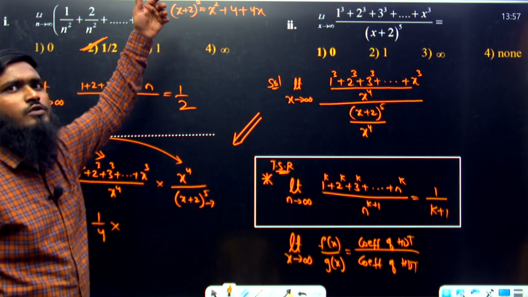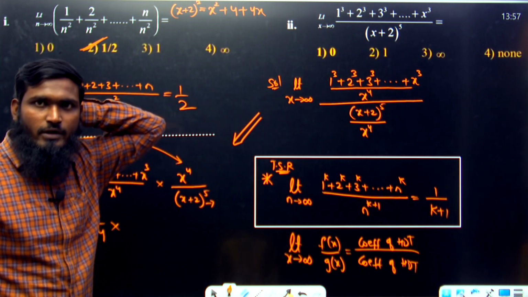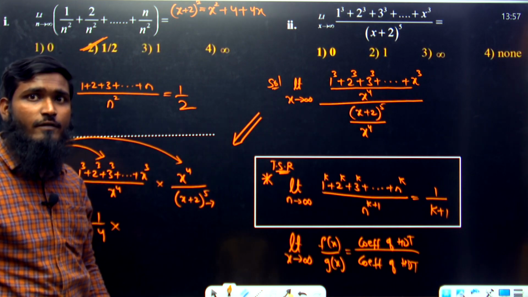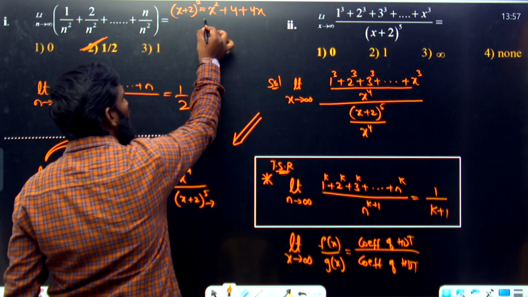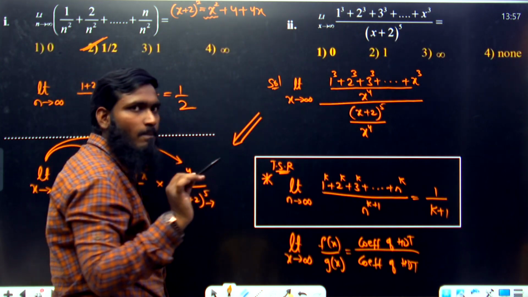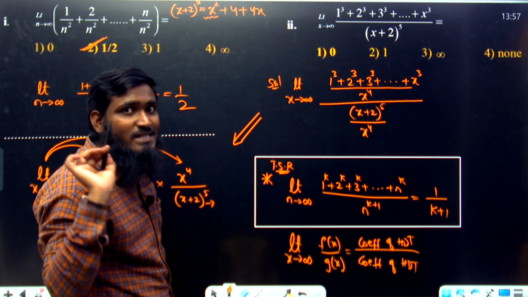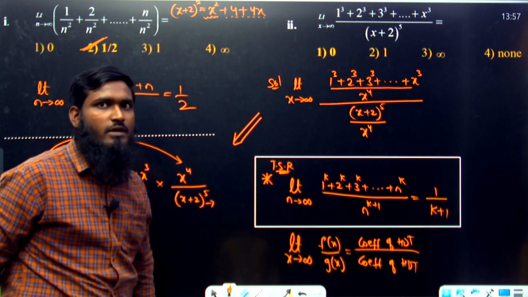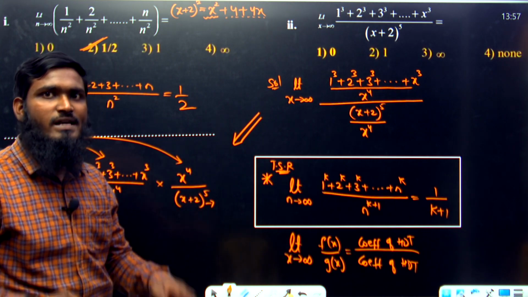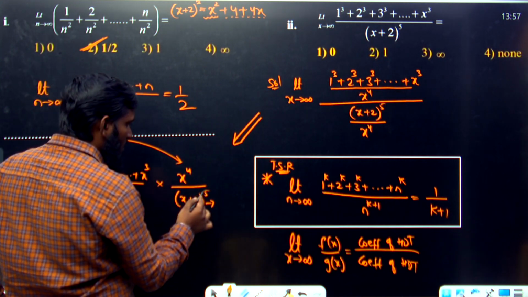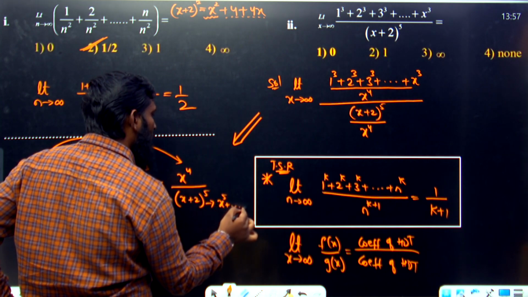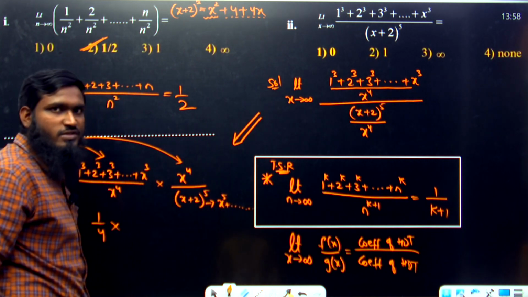We know a plus b whole square, a plus b whole cube, like that. But for a plus b whole power 5, if you don't know the formula, then what do we have to do? As we are concentrating only on the highest degree term, we are not concentrating on the remaining parts. So in this part also I have given x power 5, and whatever the remaining parts we have, we are not concentrating on that part.